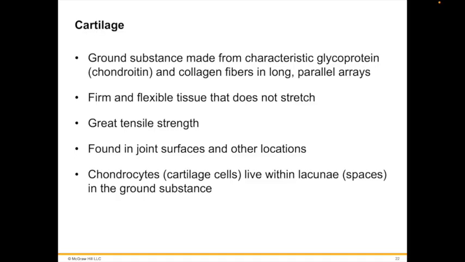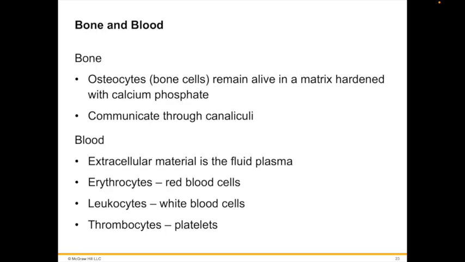Cartilage cells, or chondrocytes, lie within lacunae, within cartilage ground substance. And yes, your text says live within spaces. I said lie within, rather than live within spaces. The cells remain alive even though there are no blood vessels within the cartilage matrix. They receive oxygen and nutrients by diffusion through the cartilage ground substance from the surrounding blood vessels. This diffusion can occur only because the cartilage matrix is well hydrated and not calcified as in bone.